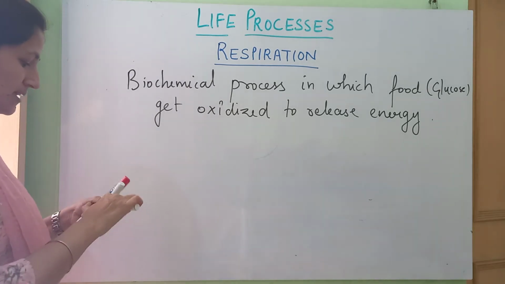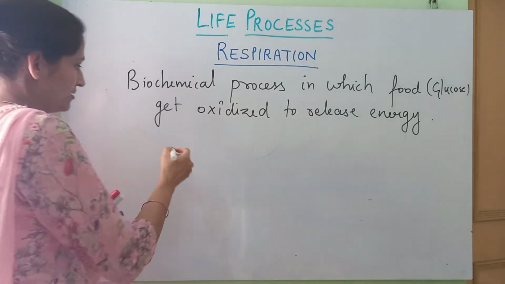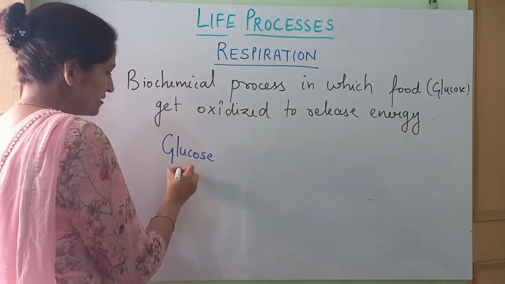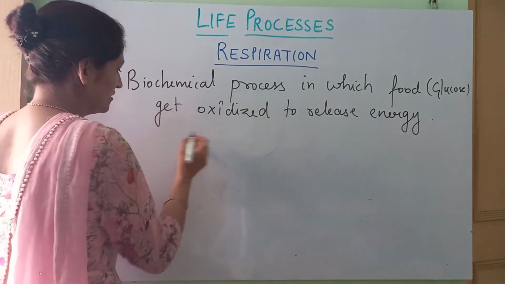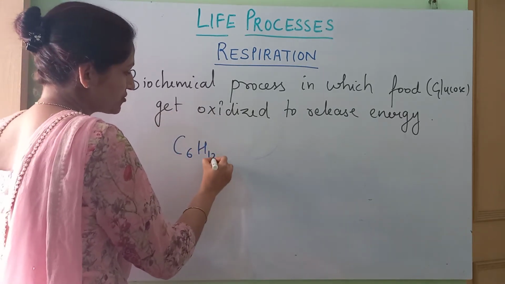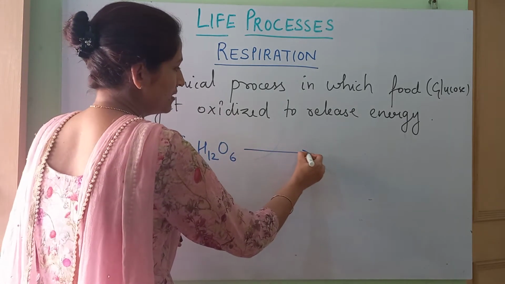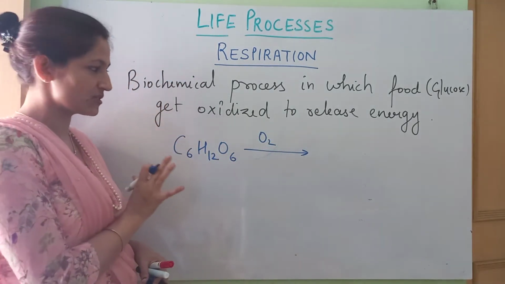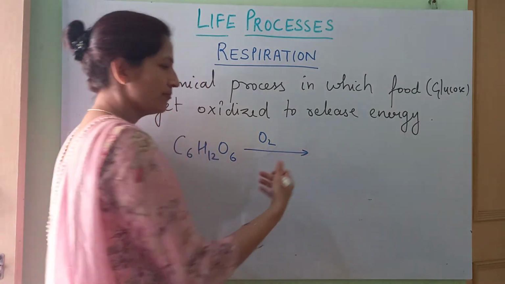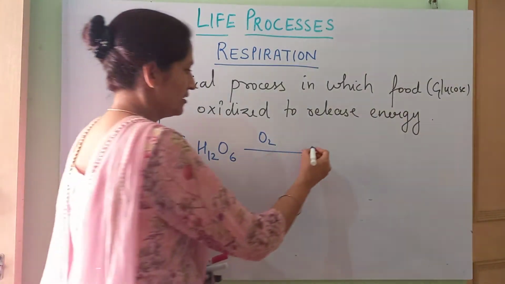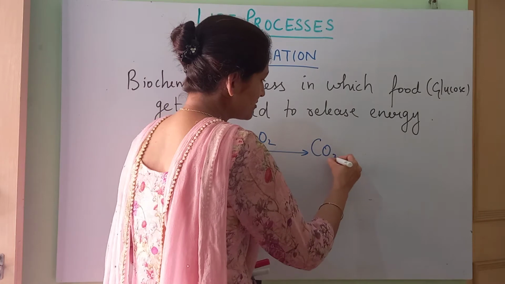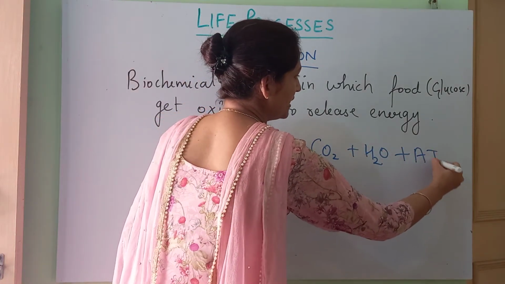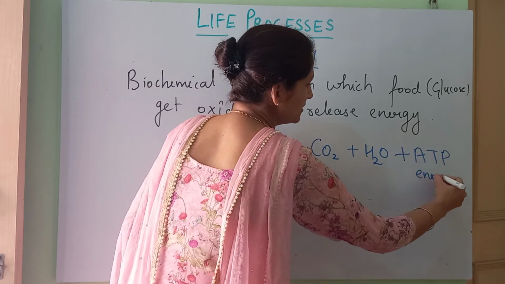So this reaction, कि क्या reaction है हमारी? Glucose, C6H12O6, in the presence of oxygen. Oxygen is required for the respiration, mainly to get more energy. Then we'll be getting carbon dioxide plus water plus energy, that is ATP.